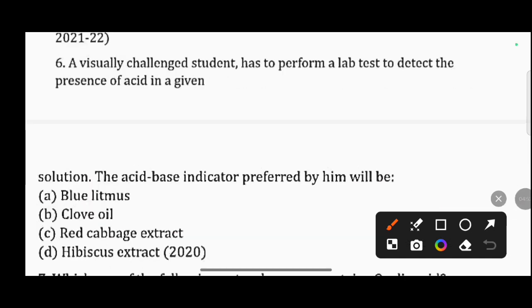Next, a visually challenged student has to perform a lab test to detect the presence of acid in a given solution. The acid base indicator preferred by him will be? The student is visually challenged, so he will definitely use an olfactory indicator. So we know that an olfactory indicator is clove oil. So correct answer is B, clove oil.